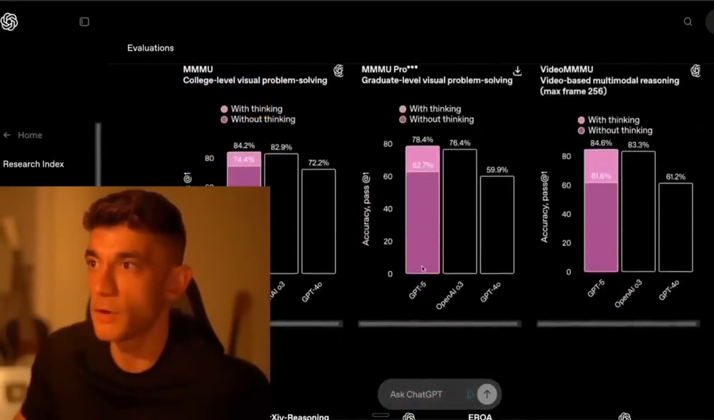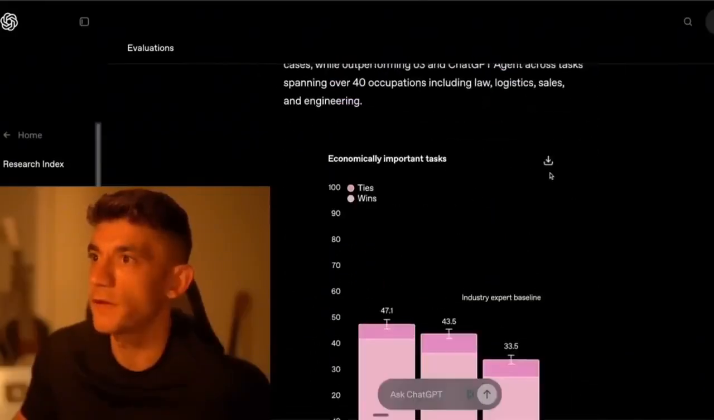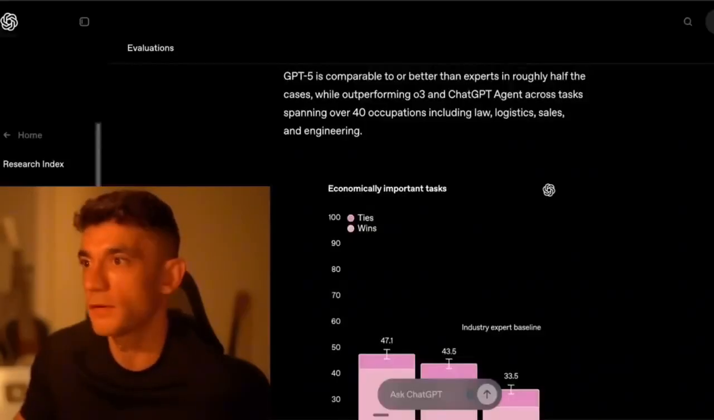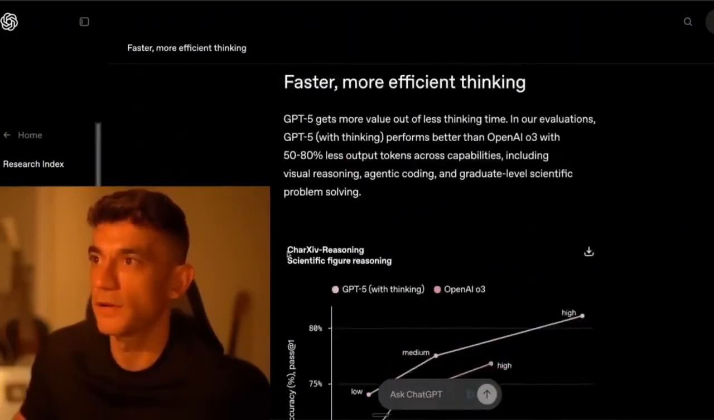What else we got here? Multimodal, reasoning, health. If it can't code out a HTML game, maybe I wouldn't use it for my health. Let's see what else we got here.